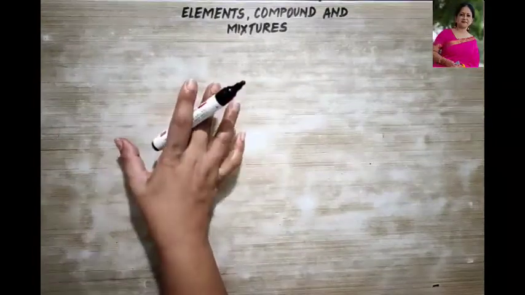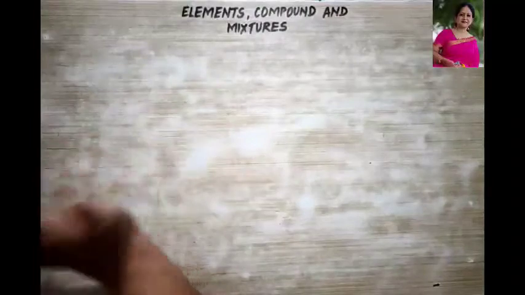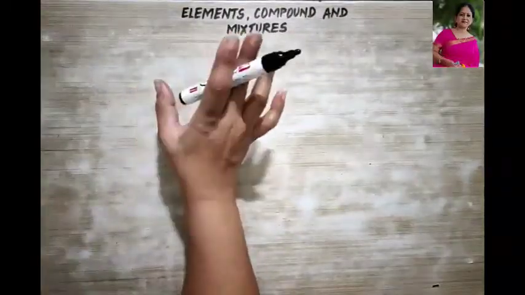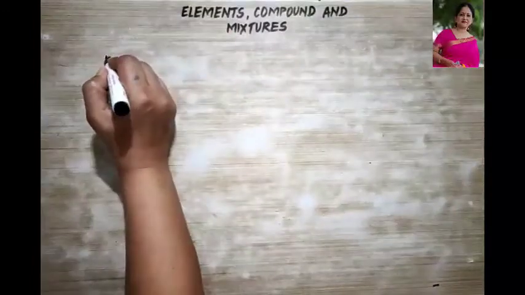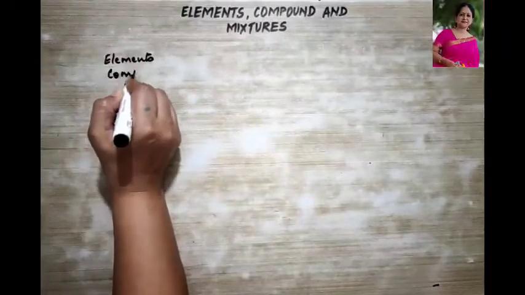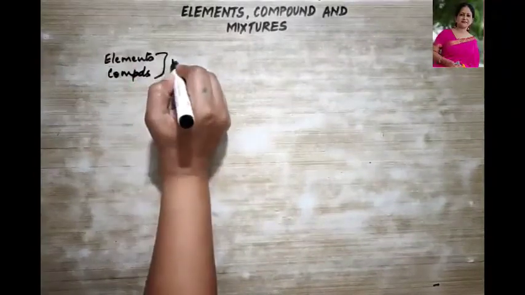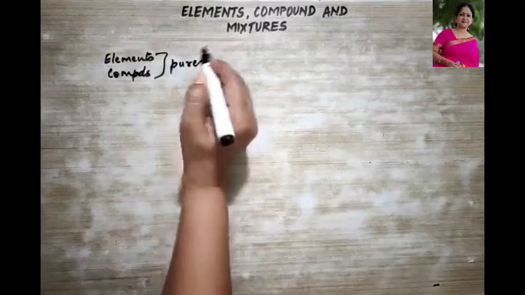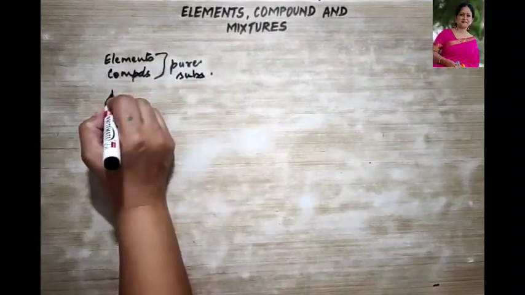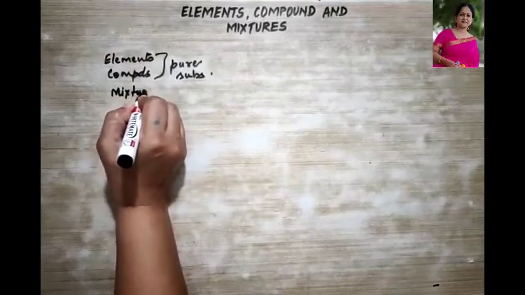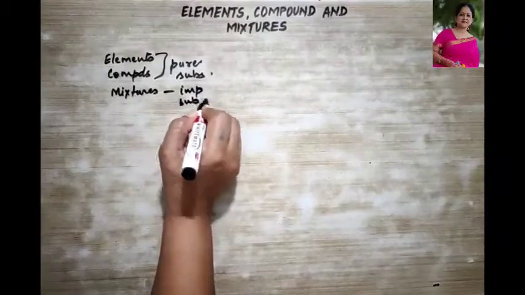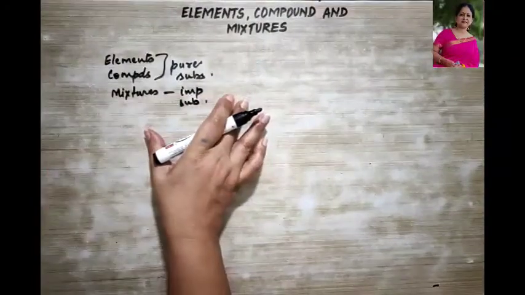So let us over here revise and recall all our previous knowledge. Okay, so elements and compounds, what are they? Elements and compounds, they are pure substances, isn't it? Pure substances. And mixtures, they are impure substances. Fine, this much you remember.